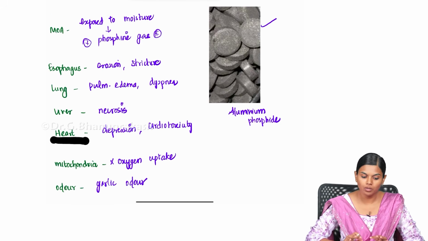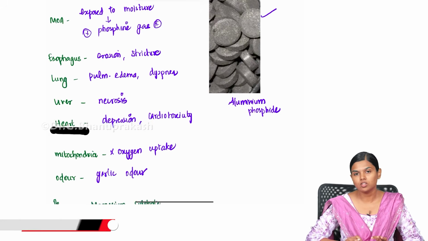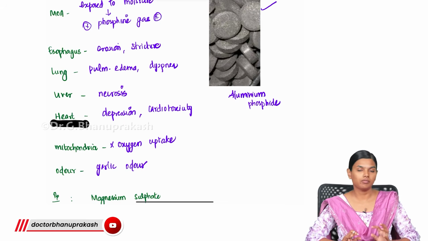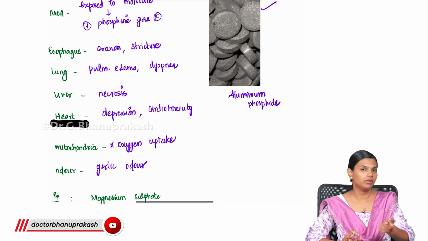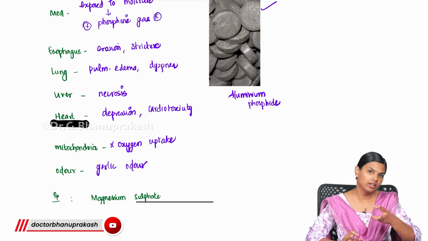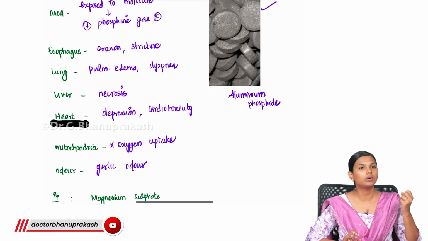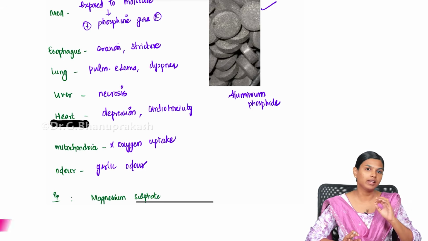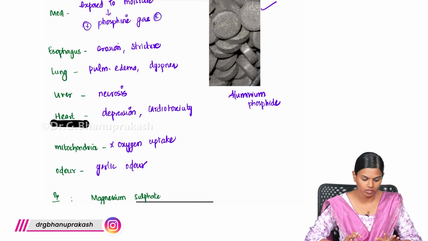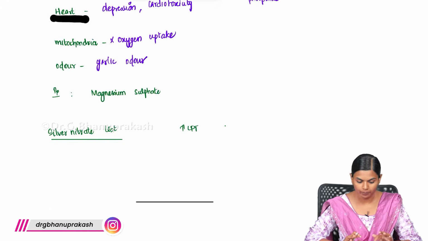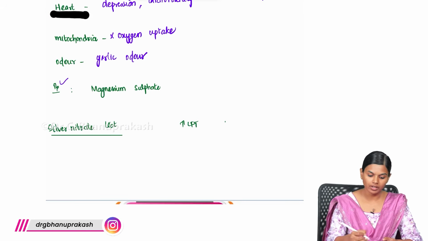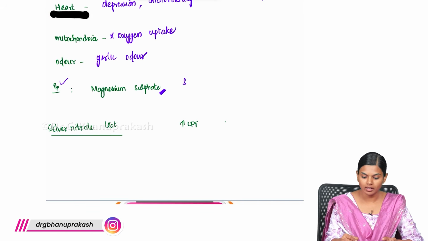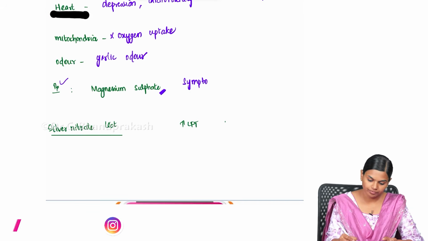So these are the problems with this Celphos, and this is commonly presented like this: when they open the ground, there will be some people working or playing near the ground, and when they suddenly open the ground after a long time, this gas will come, and because of the moisture the people will get affected. So this is Celphos poisoning, and the main mode of treatment here is magnesium sulfate and symptomatic treatment.